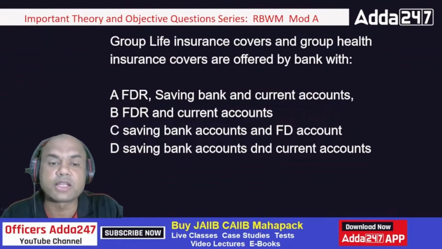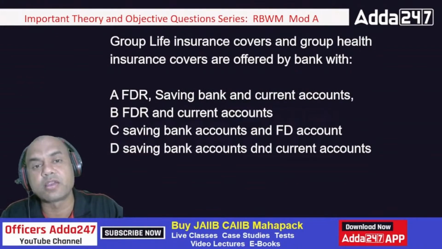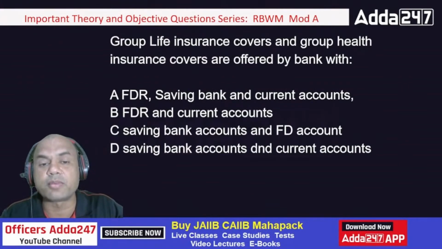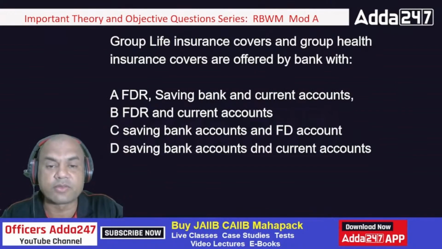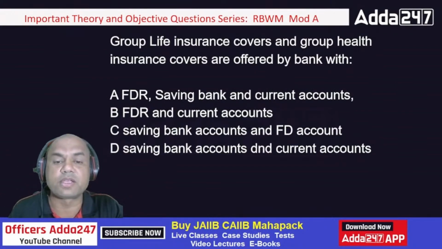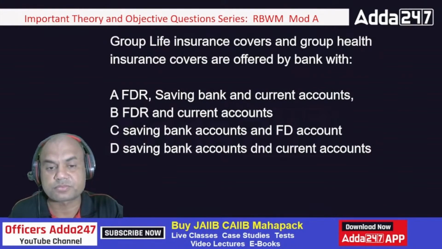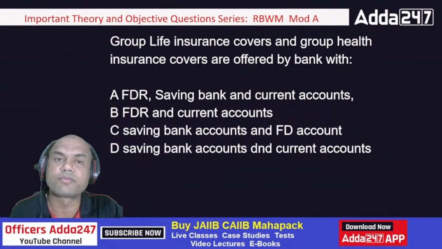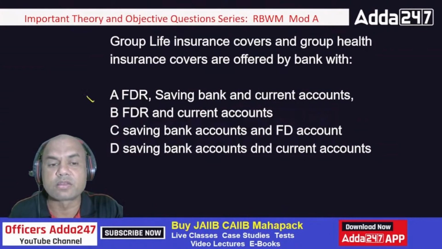You open an FD with us, we'll give you 1 lakh health insurance, whatever. So those are offered by the banks with what? A: FDR, saving and current. Saving bank account and FD account. Saving bank account and current account. So with whom are we offering these?